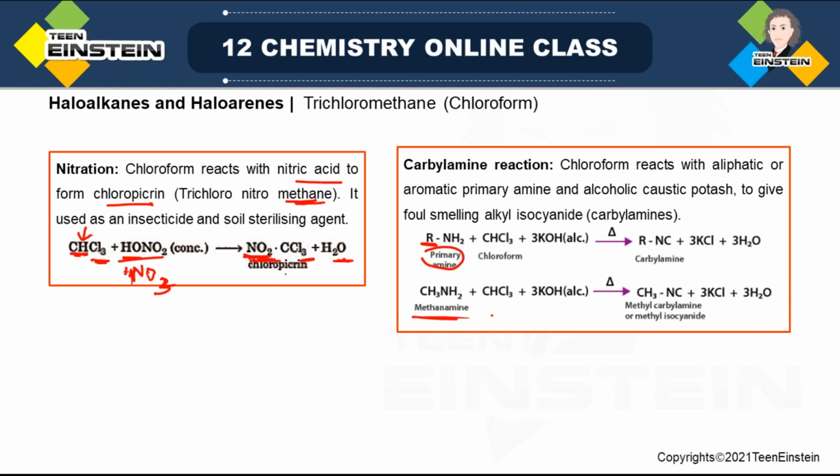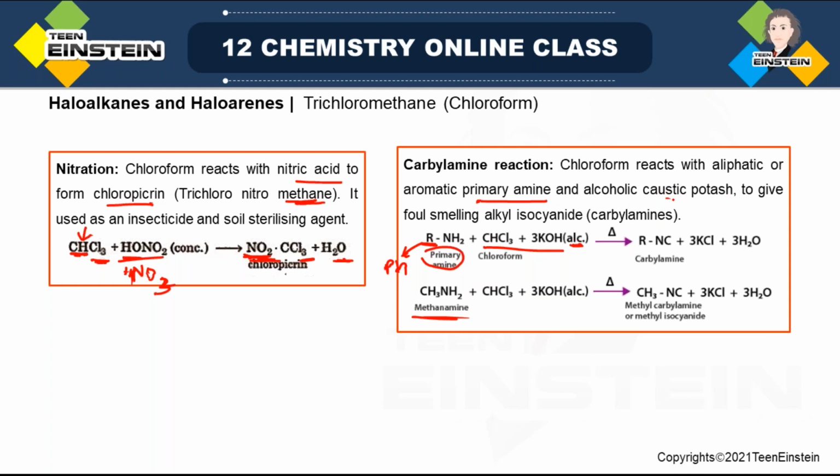So for this reaction you can take any primary amine, and you also have to take a reagent that must be there, which is a mixture of chloroform and alcoholic potassium hydroxide. Chloroform reacts with aliphatic or aromatic primary amine, because this R group may be Ph also, or any substituted Ph. So aromatic primary amine or normal aliphatic primary amine, both will be fine.